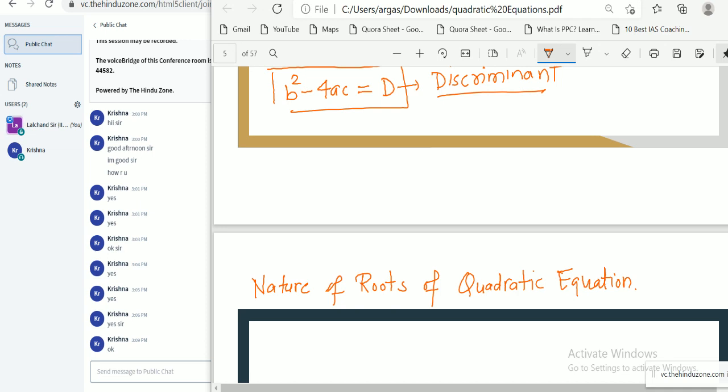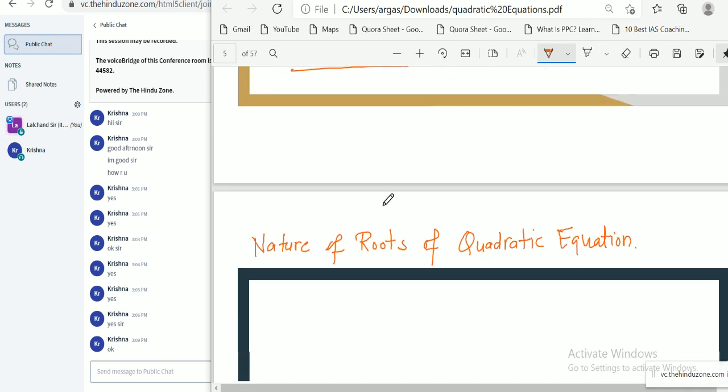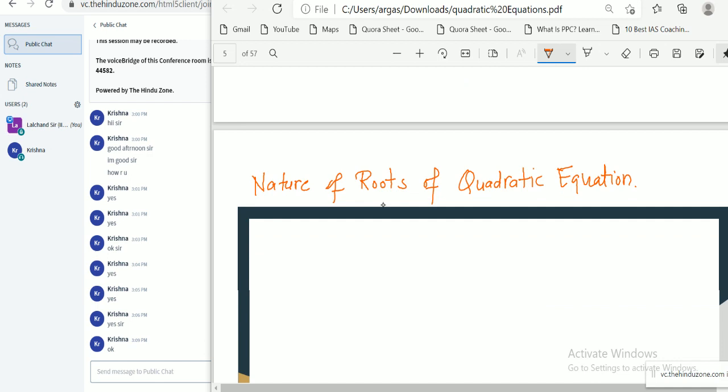Because look, our first root, let's suppose alpha, is equal to (minus b plus the square root of b² minus 4ac) divided by 2a, and beta is equal to (minus b minus the square root of b² minus 4ac) by 2a.